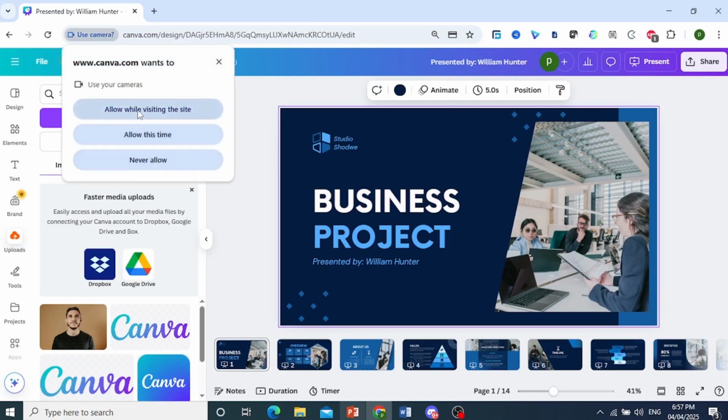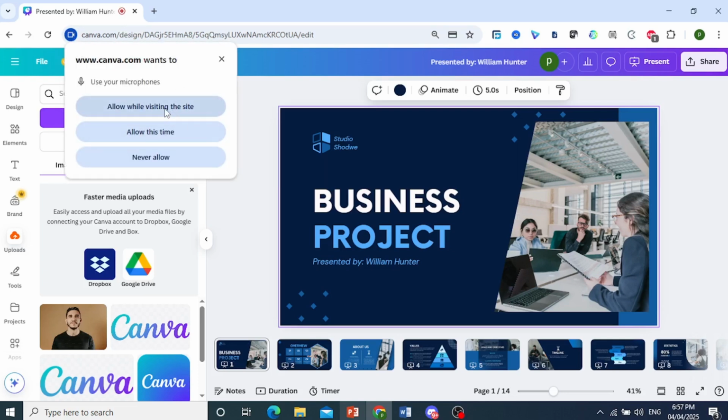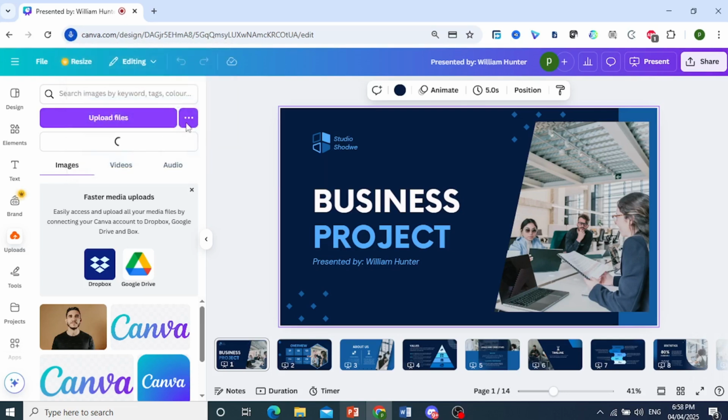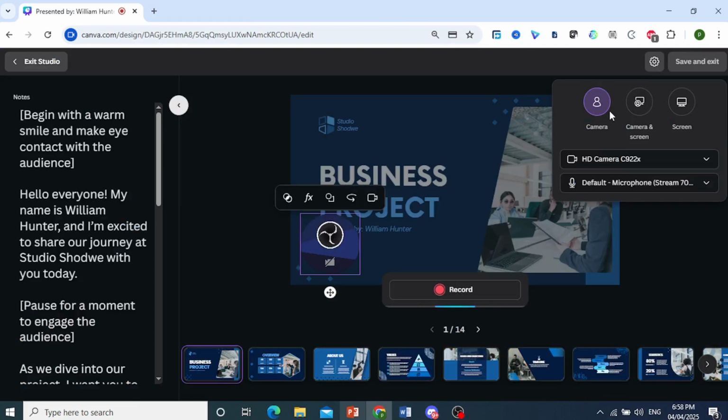And now you need to allow permissions. So I'll click on allow while visiting this site. I'll also allow microphone. Okay. As you can see right here, we have allowed permissions. And now you will see the camera.